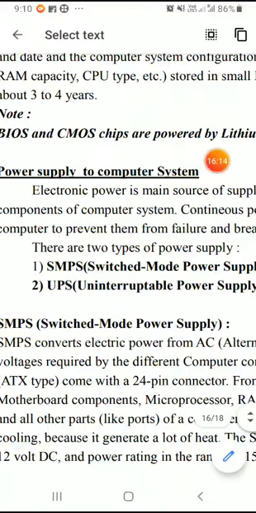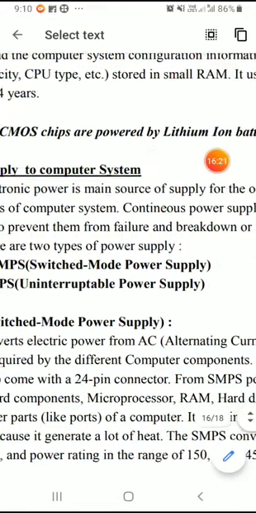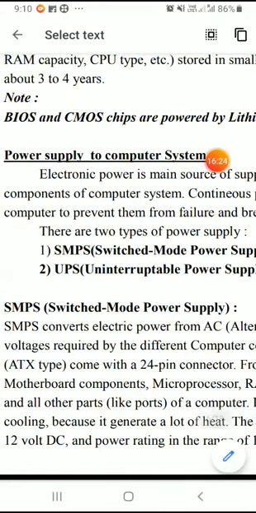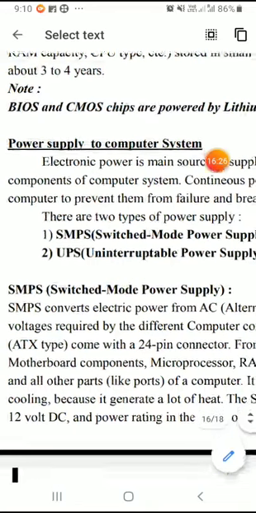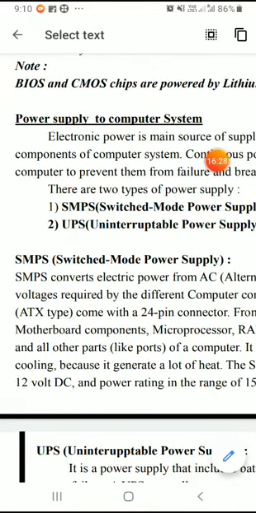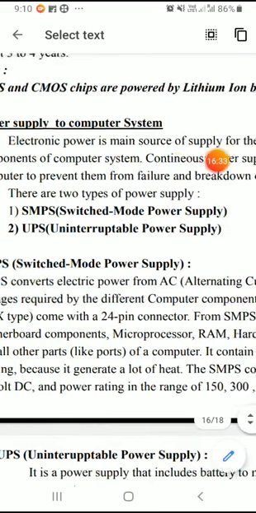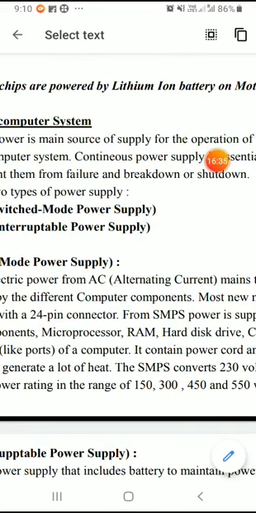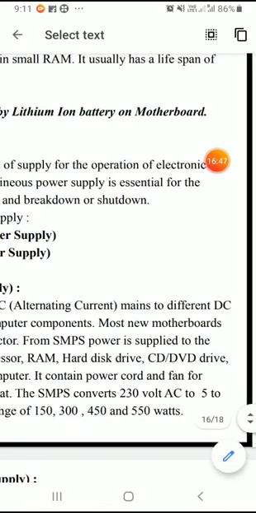Generally we have two types of power supply. One is called SMPS, another one is called UPS. SMPS stands for switched mode power supply and UPS stands for uninterruptible power supply. Switch mode power supply is an electronic power supply from AC, alternating current, that is, whatever power supply we are getting from the KEB, Karnataka Electricity Board. Computer systems are provided with AC power supply, which is the mains power supply.